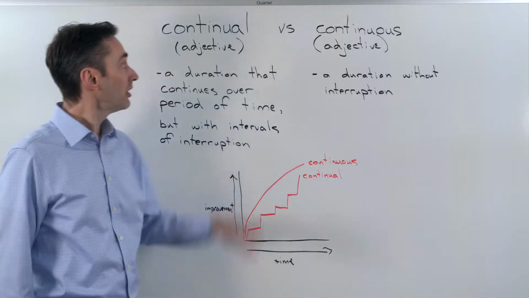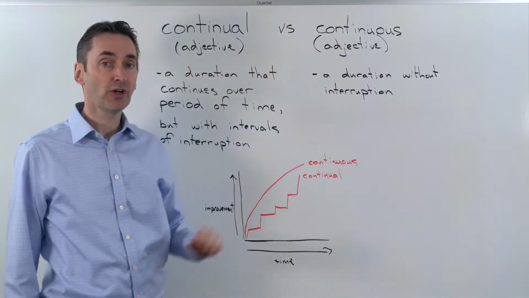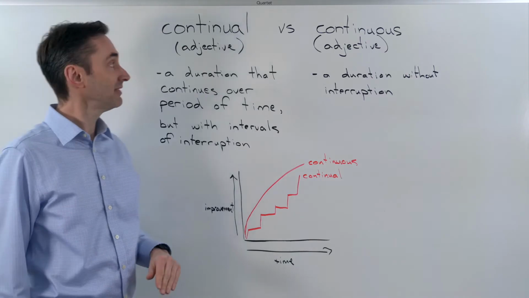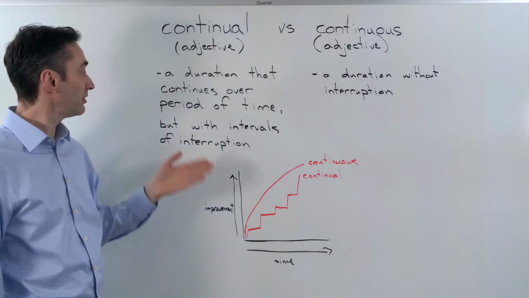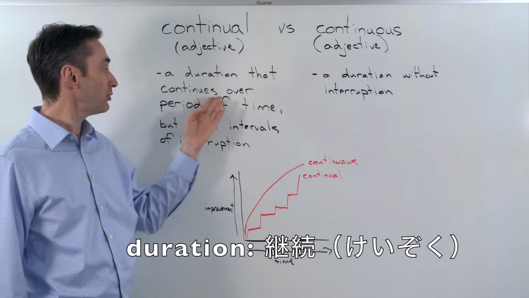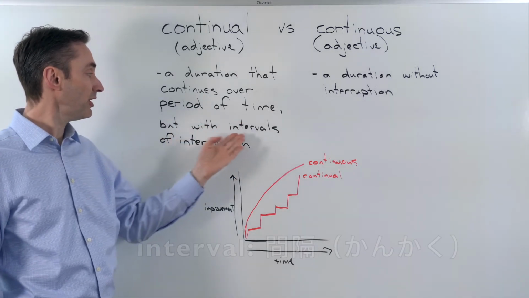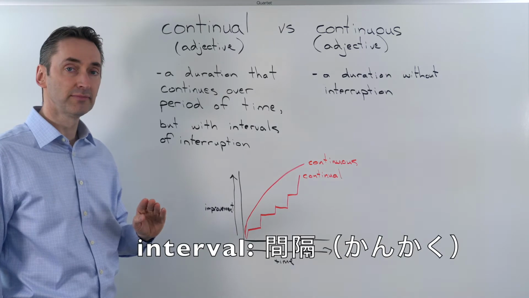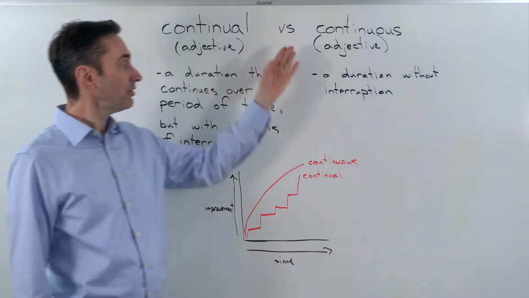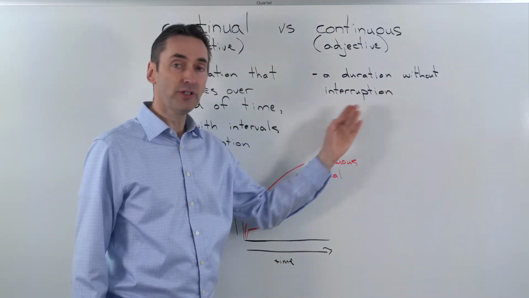Both continual and continuous are adjectives. The meaning of continual is a duration that continues over a period of time, but with intervals of interruption. Continuous is a duration without interruption.